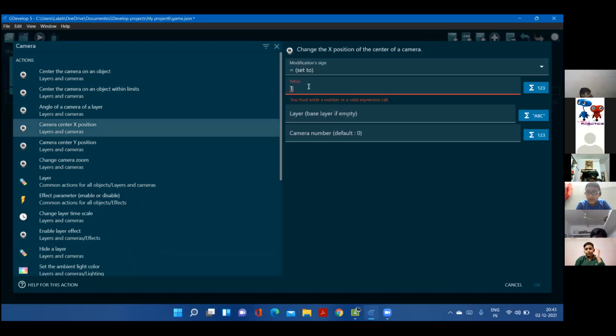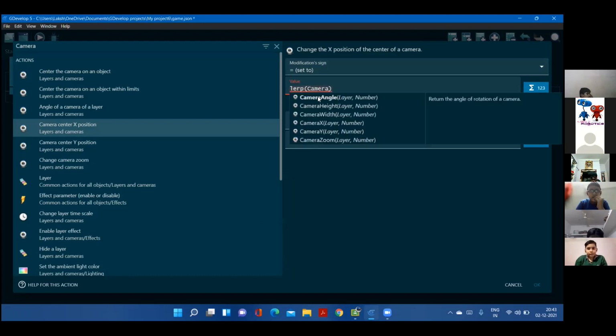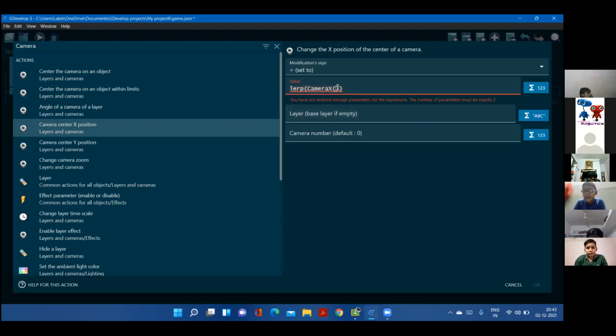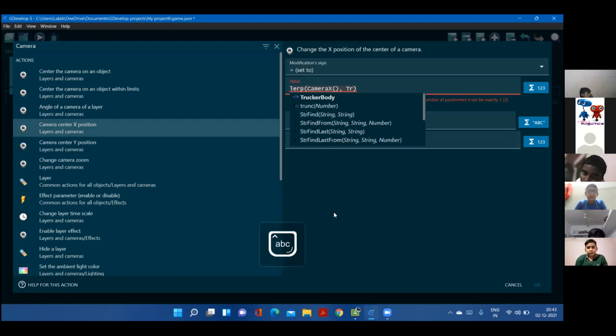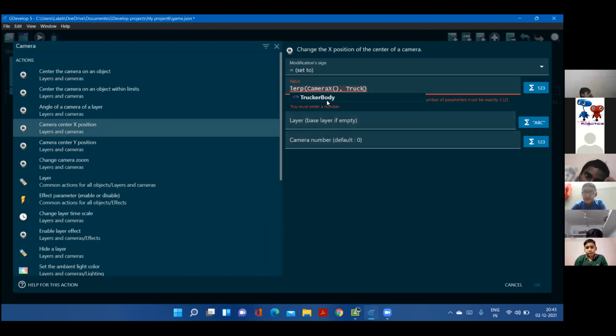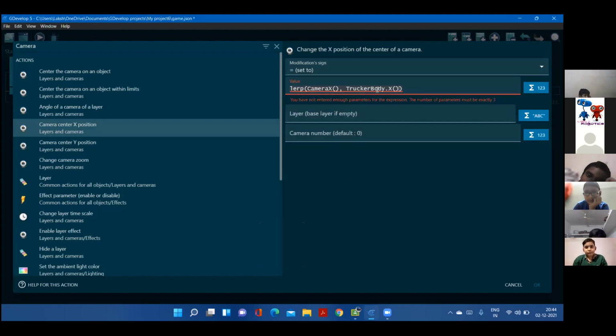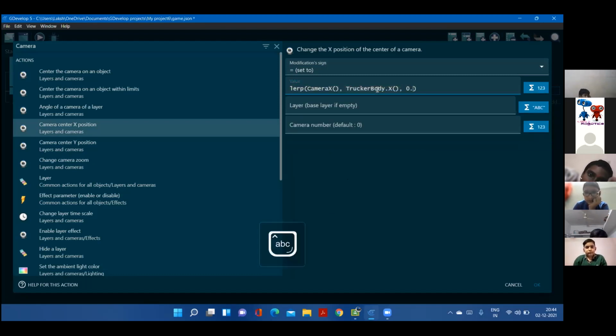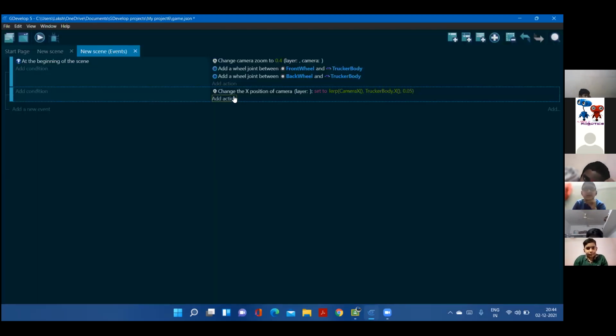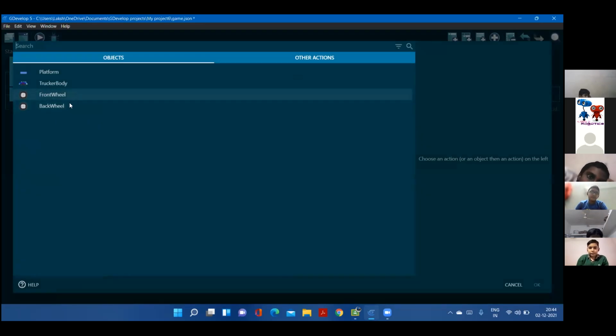So the LERP is going to be camera X. You all remember the LERP option, right? Vedant, okay. Trucker body dot X, comma 0.05. That's going to be our value.